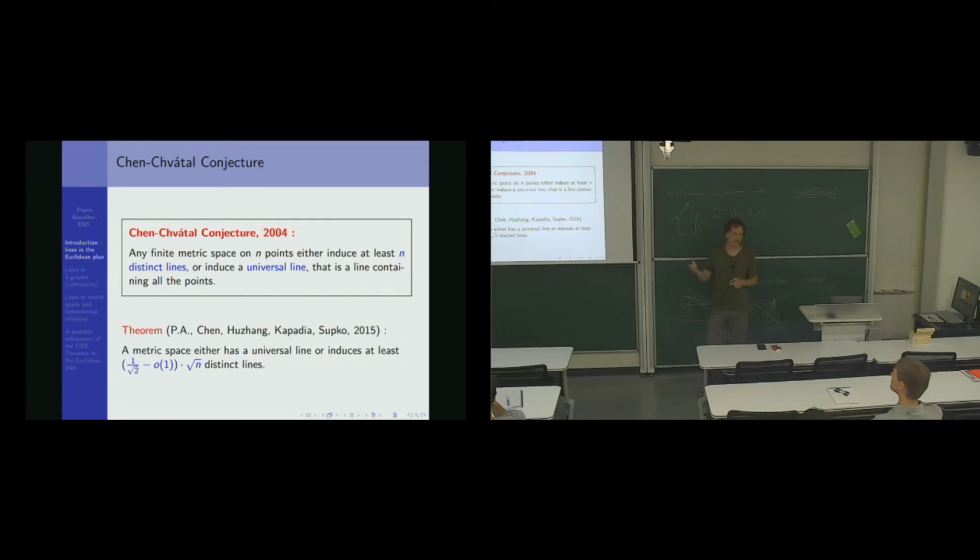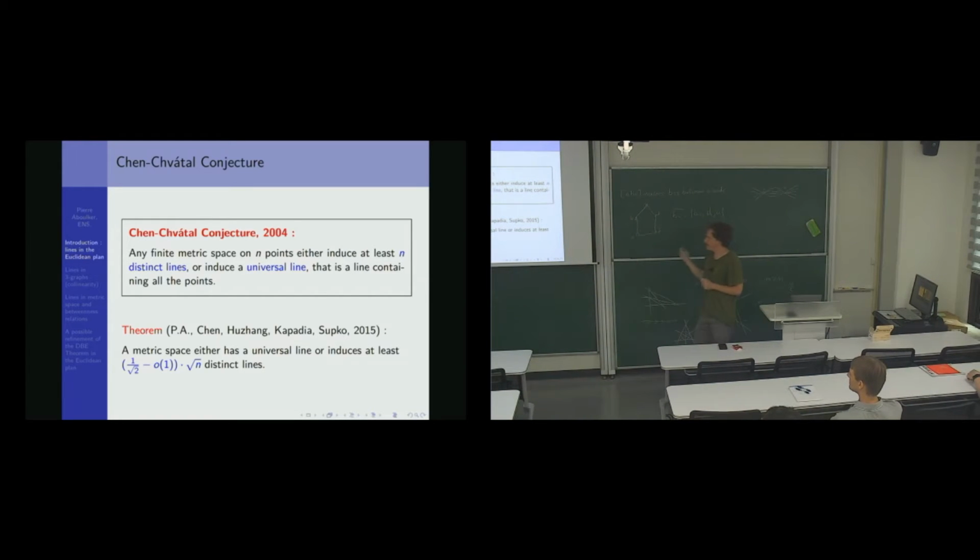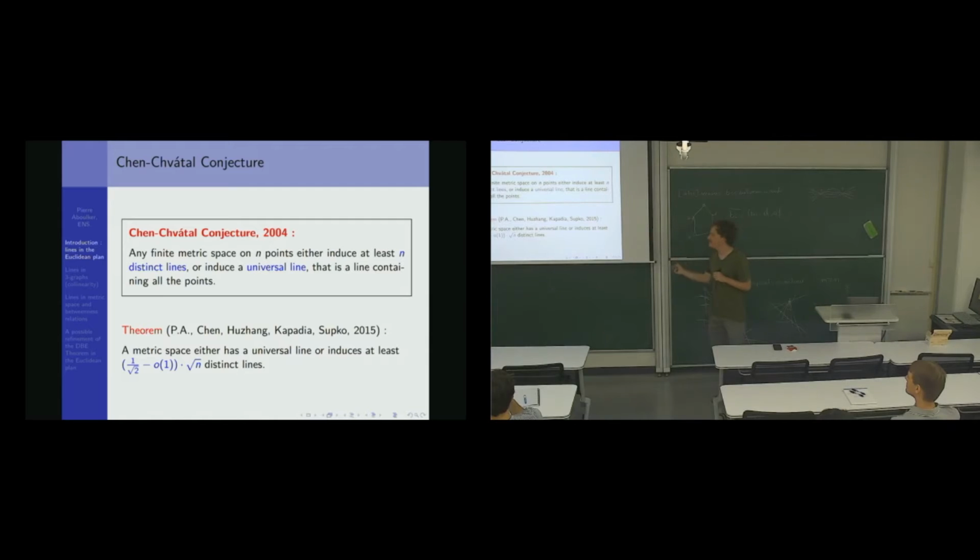So this is the generalization of de Bruijn-Erdős, because de Bruijn-Erdős says either at least n distinct lines or they are all in a line, so it's exactly the same. I will speak about this conjecture and around the conjecture. We proved a few years ago that every metric space has either a universal line or at least square root n distinct lines. And this is the best lower bound so far.